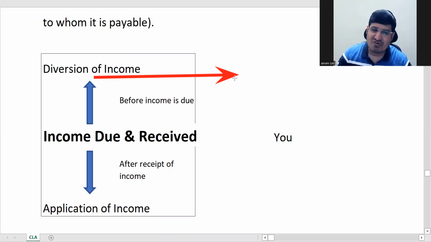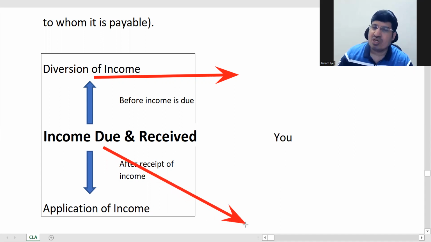Otherwise, even if you want to give it to say some anath ashram or charity like that, it will still be an application. You have received your income, and then you, by your own free will, are applying it. So 99.9% will be application. There will be very few things where your income will not come to your hands. It normally can happen through application of law.